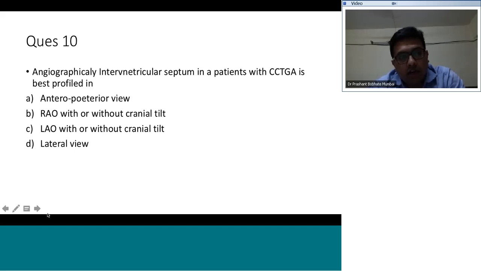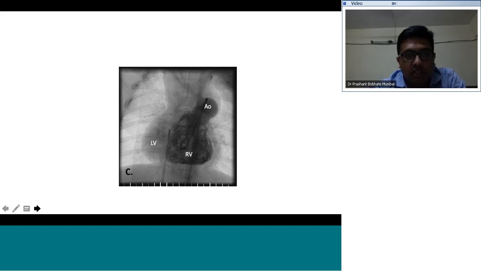The interventricular septum is placed more horizontally or sagittally, and actually the anterior posterior view is the best. And if not the anterior posterior view, the next view will be right anterior oblique with or without a cranial tilt. So if you see this angiogram, your AP or AP with cranial view would best show your interventricular septum.